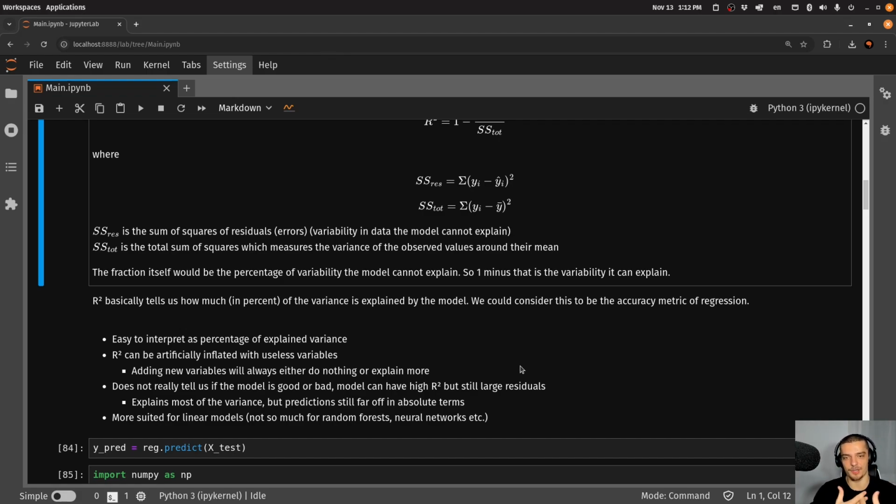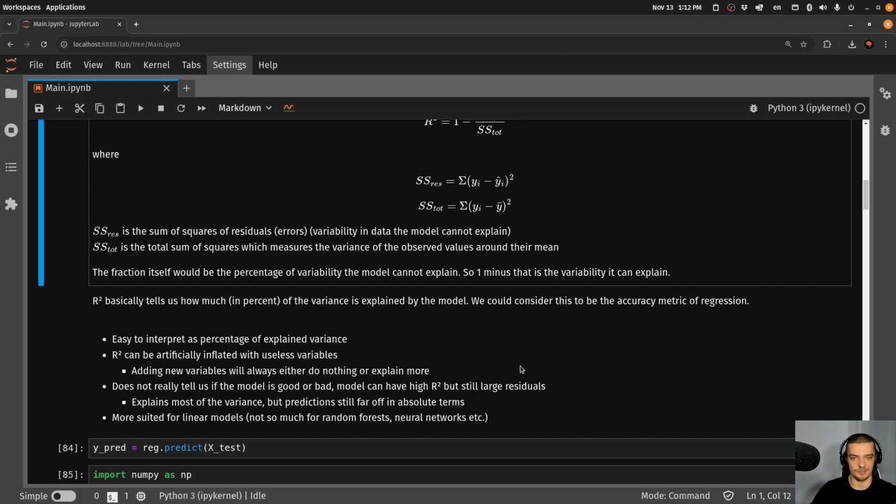The other one is that the metric doesn't really tell us if the model performs well or not. For a certain task, we might want a certain actual number for how far apart the predictions are. This metric doesn't tell us that. It only tells us how much of the variance it explains.